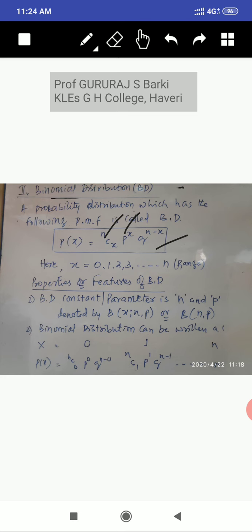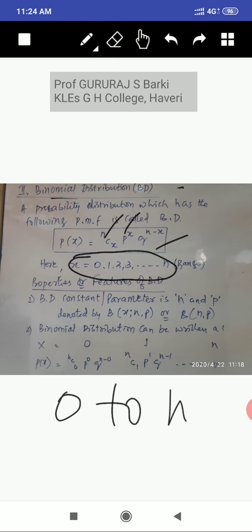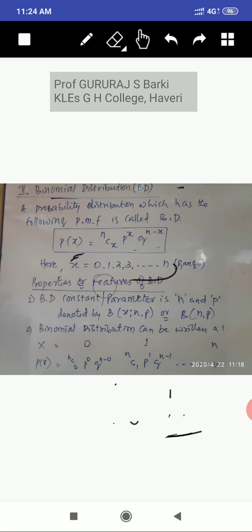Then what is x here? X means, very important, 0 to n number: 0, 1, 2, 3, 4 up to n number. N means a finite number. Remember, 0 to n number. N is a finite number. Any one number can be possible to find in the binomial distribution. So if the question is to write the binomial distribution, then you have to write this formula.